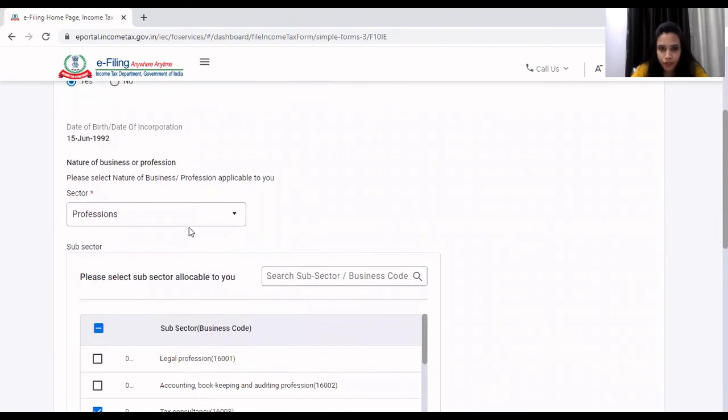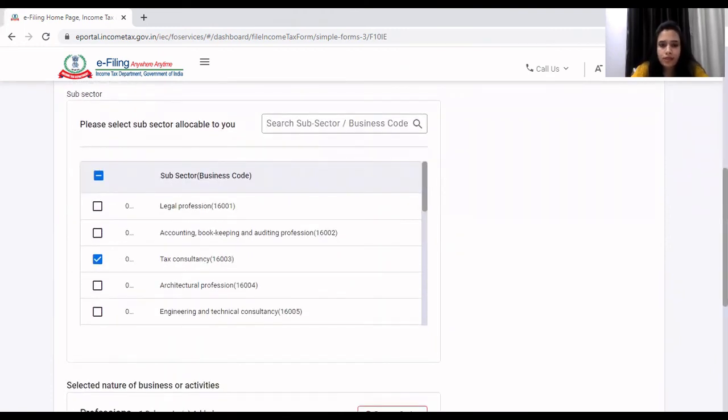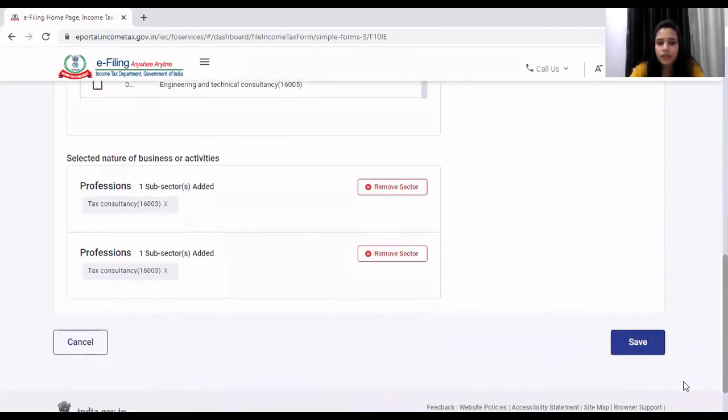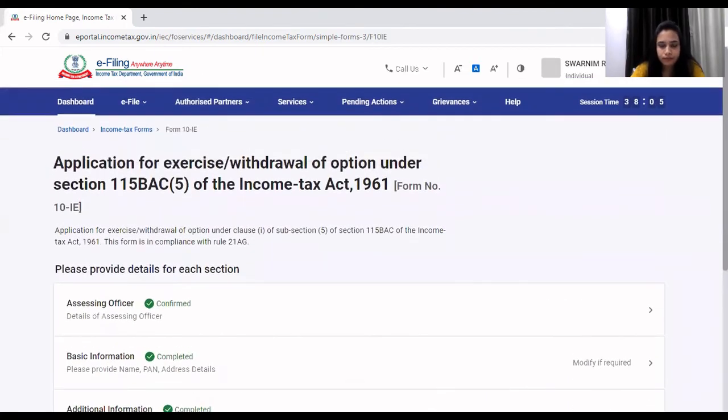I have selected profession. Then you need to mention the code of your business or profession. I have further selected tax consultancy. You can select from this drop down option. After selecting, you can also remove the sector you have selected. After that, you need to click on save button.